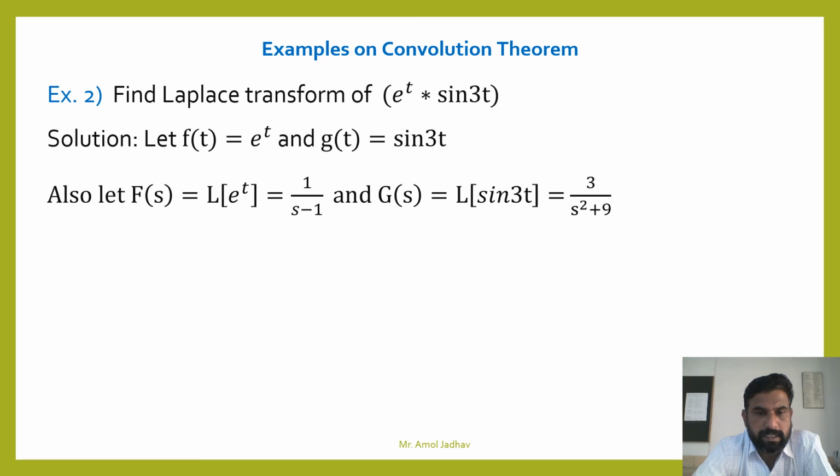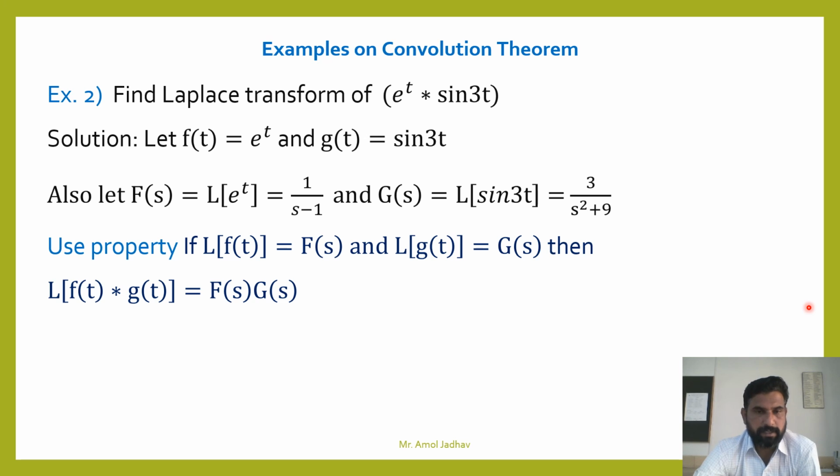Let f(t) be e raised to t, the first function, and sin 3t be g(t). Find F(s), the Laplace transform of e raised to t, by using the result e raised to at is 1 upon s minus a, and G(s) is L of sin 3t. Use the result sin at is a upon s square plus a square. Here a is 3, so the Laplace transform of sin 3t is 3 upon s square plus 9.